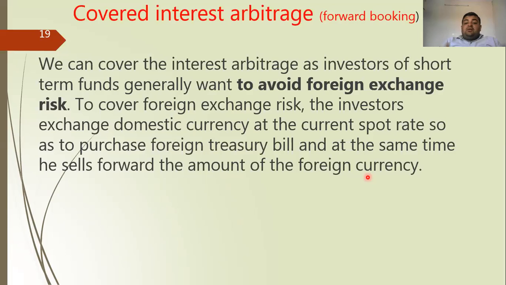So now it is known as the covered interest rate arbitrage. The covered interest arbitrage is also known as forward booking. Simply, to avoid the foreign exchange risk, the person will buy the amount in the spot market, invest the amount in the foreign currency, and at the same time enter into a forward contract to sell an amount equal to the investment he has made. So this is known as the cover.